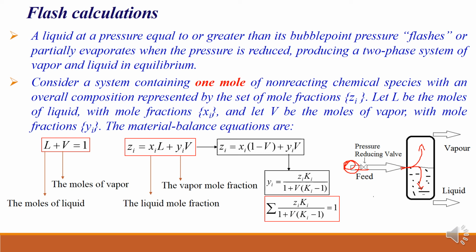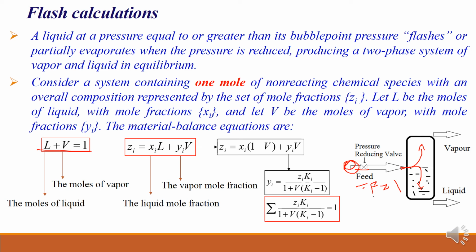In this case we have to calculate the vapor phase composition, the liquid phase composition, and the flow rates of vapor and liquid. Suppose I consider the feed F equal to 1. Then the total material balance is L plus V, that is liquid rate and vapor rate, equal to the feed rate.